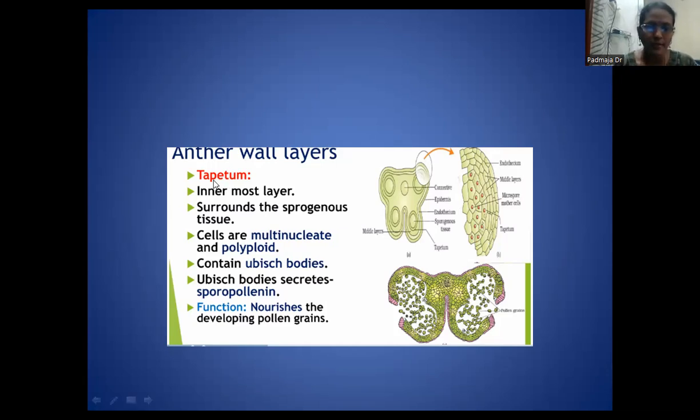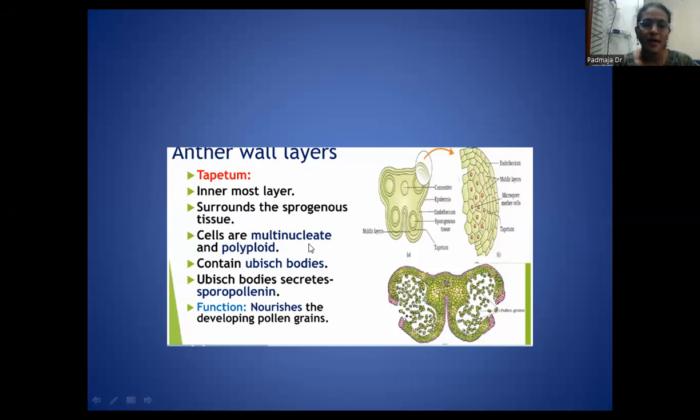Here the tapetum is considered the innermost layer, and it is the layer which is surrounding each microsporangium. This one is called the microsporangium. One layer is totally surrounding the microspore mother cells, and that is the tapetum.